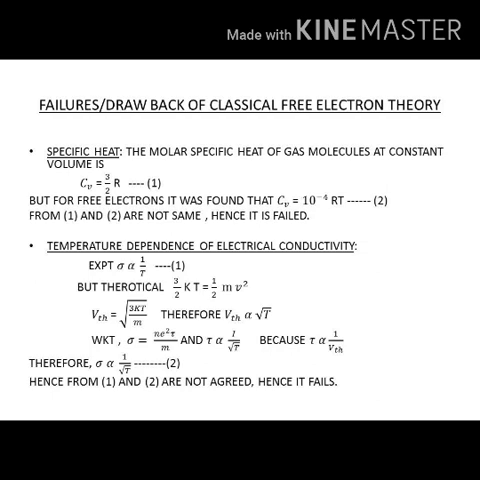So by this we can understand collision time is inversely proportional to the square root of T. Now substituting τ in the equation for σ, we get σ is proportional to 1 by square root of T. So again comparing with equation 192, that is experimental value and theoretical value, they do not agree. Hence it becomes a failure.